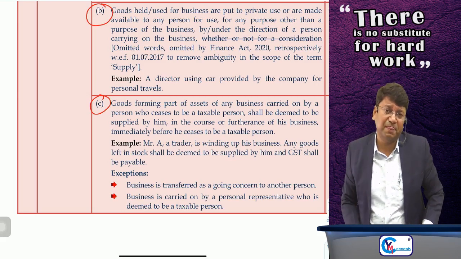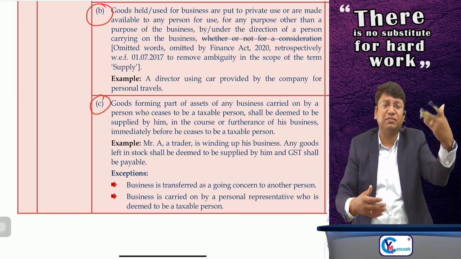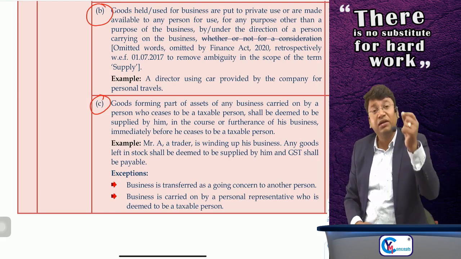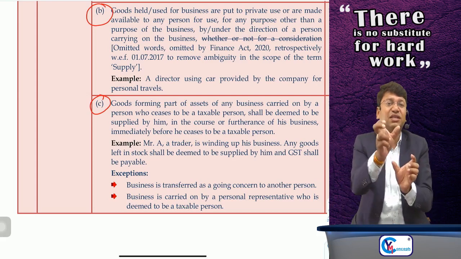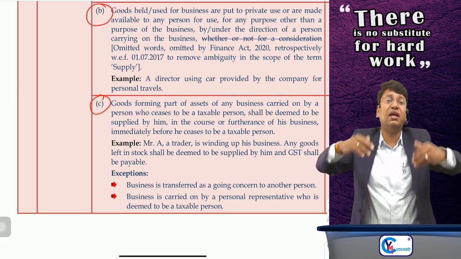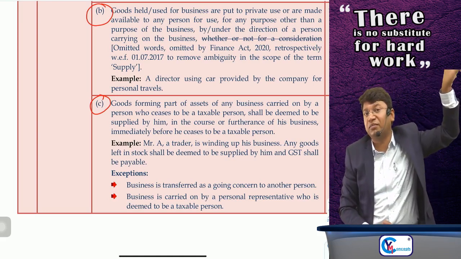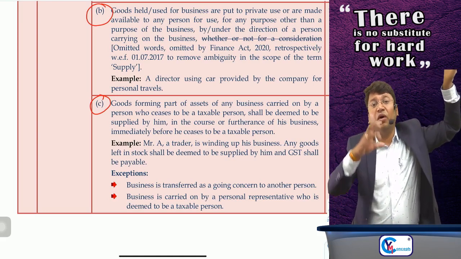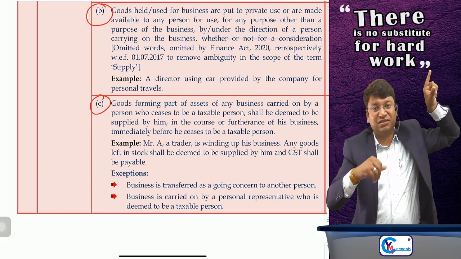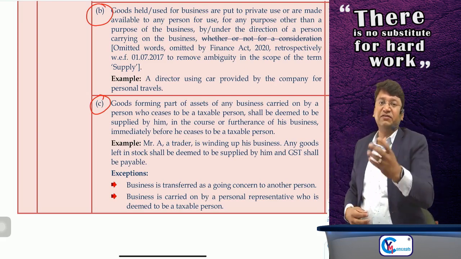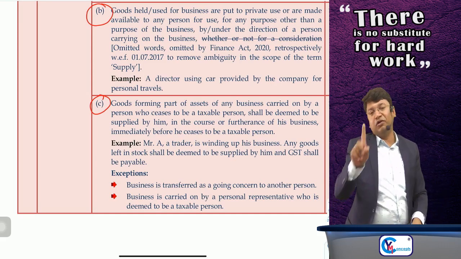I will have to cancel my registration, and the other person, the legal heir or the person to whom I have transferred the business, will continue the business with his own registration number, because the PAN number is changed. So I'll have to surrender my registration number and he will continue with his own GST number. There is no loss of revenue to the government, because anyways on the supply of those goods, GST will be payable by the other registered person. The person to whom I have transferred the business will pay the GST. That's why it will not be supply.